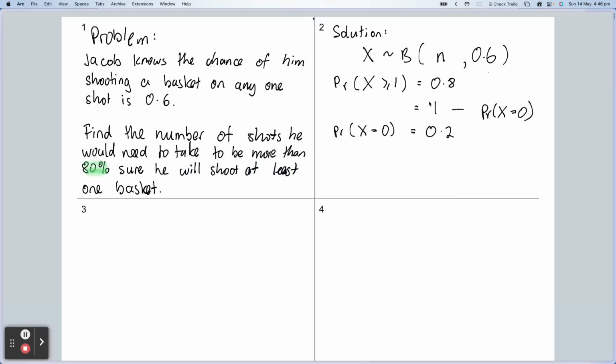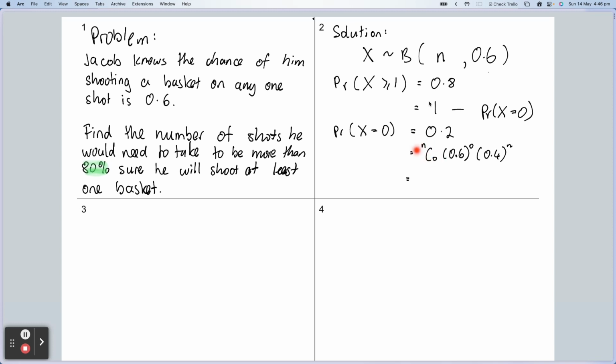So that means that we have n, the thing we don't know, C 0, and then we have the probability of success, 0.6, to the power of x equals 0, so that's to the power of 0, and then the probability of failure, which is 0.4, to the power of n minus x, and n minus 0 is just n. So we have that as our equation. Nice. Now, let me unpack each bit of that because your calculator won't exactly tell you this.